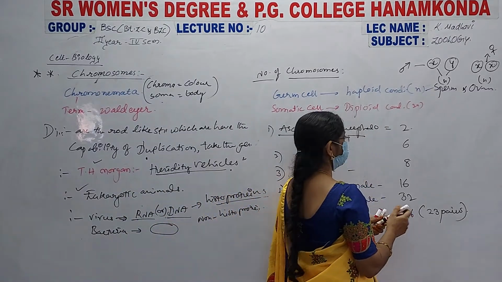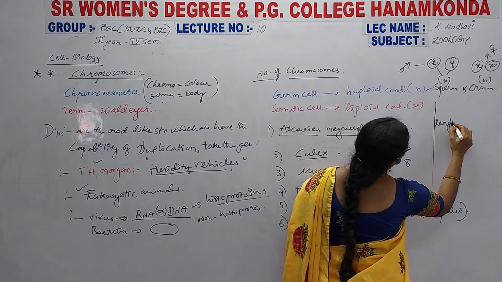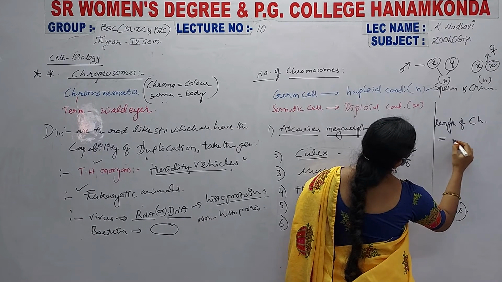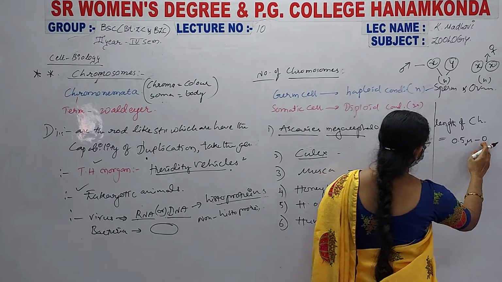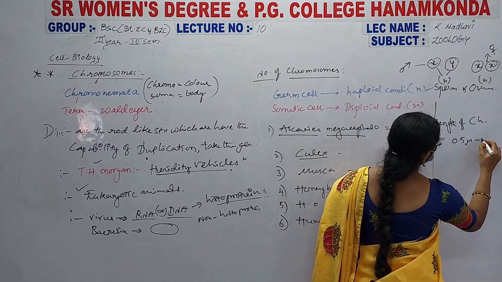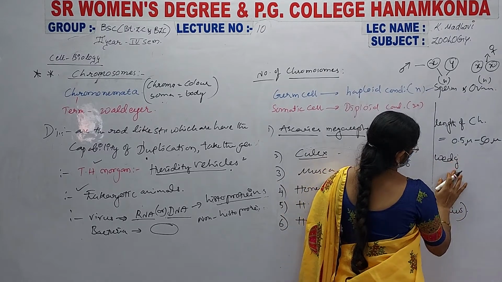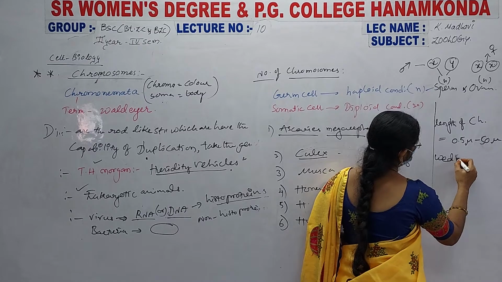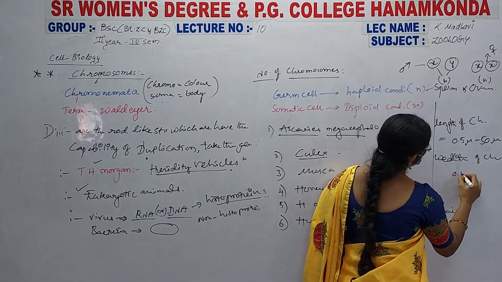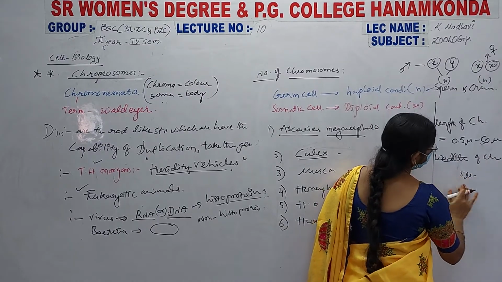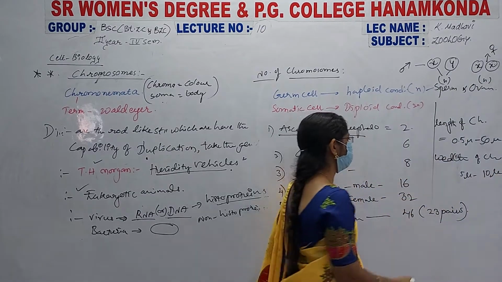The length of chromosomes is 0.5 microns to 50 microns, and the width of a chromosome is 0.5 micron to about 5 to 10 microns.